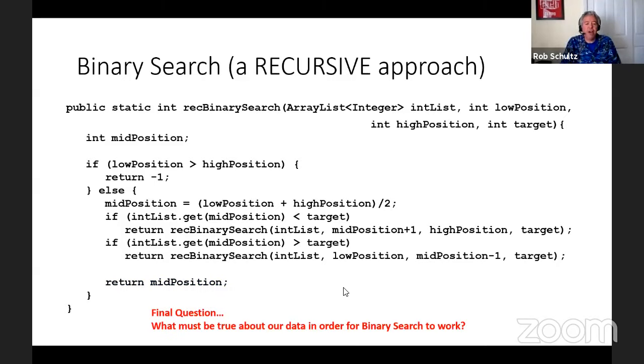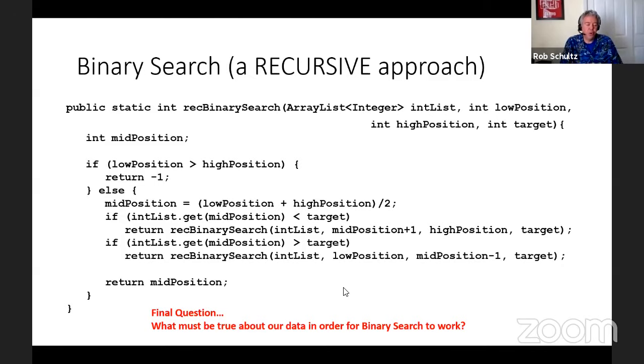Let's see. Final question. I had one final question, and hopefully you've picked up on this. What has to be true about our data in order for binary search to work? There's one big difference between linear search and binary search: linear search will work, but binary search won't if something is not true about our data.